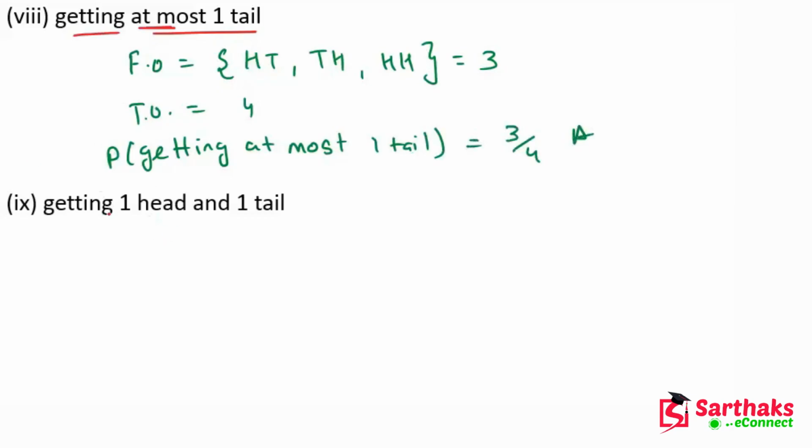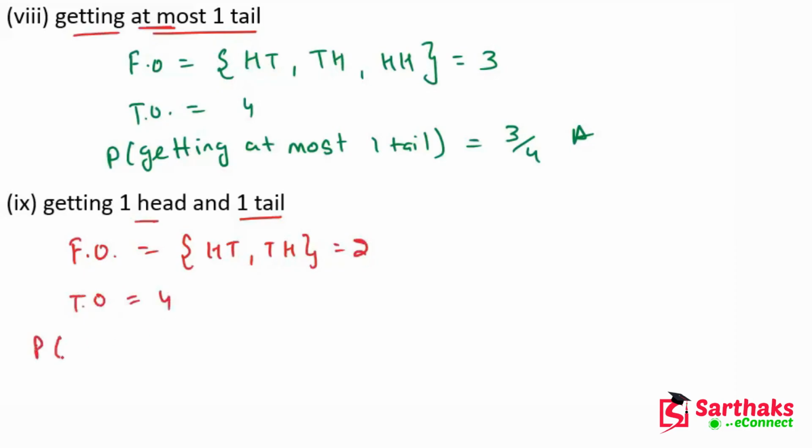Now getting one head and one tail. In this case, the favorable outcomes are head tail or tail head. So the total number of favorable outcomes is 2 and total outcomes is 4.